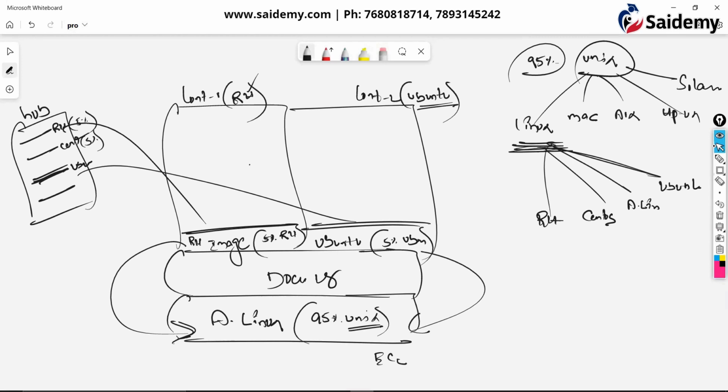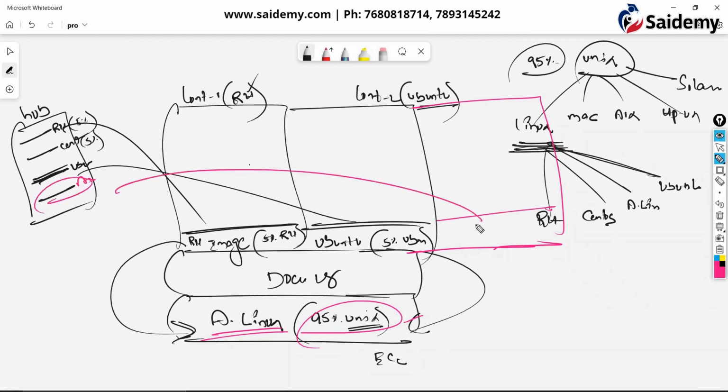Now you might be thinking, the base machine has Amazon Linux, so what if I want to create an Amazon Linux container? Do we not even need an image? No, guys, that is not the case. Containers depend upon the base machine's OS only for the 95% Unix, nothing else. If you want to create an Amazon Linux container, you have to take the Amazon Linux image, with 5% Amazon Linux.